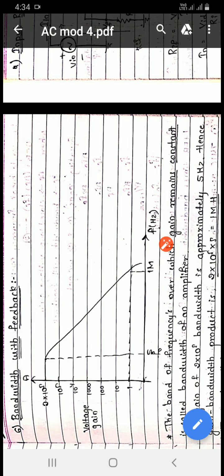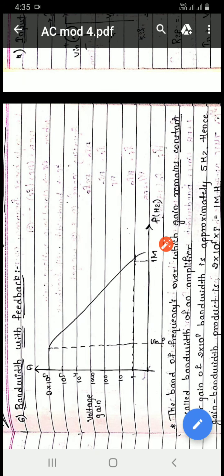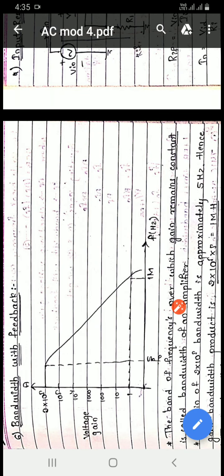Negative feedback is used to reduce the voltage gain. For a particular frequency, the voltage gain of the circuit is stabilized or reduced. That frequency we'll now call f0 here. So this frequency stabilizes or reduces the voltage gain. Based on that, we call this a break frequency. Break frequency means the frequency at which the voltage gain starts to reduce, and then for a while it will stabilize.